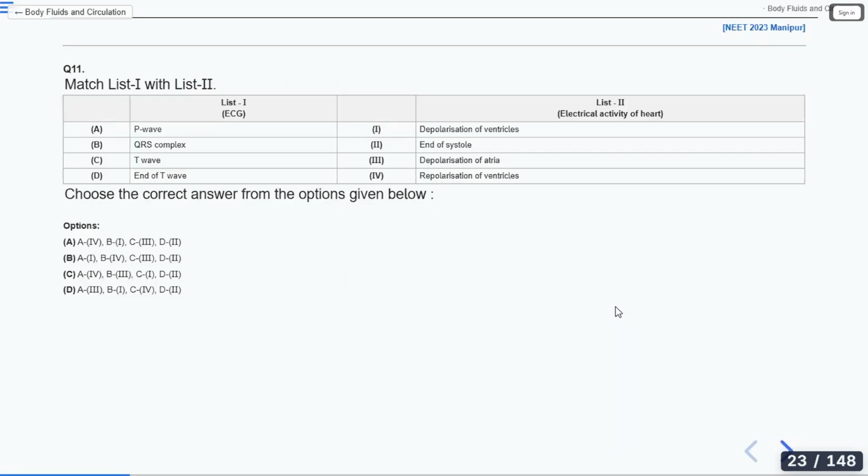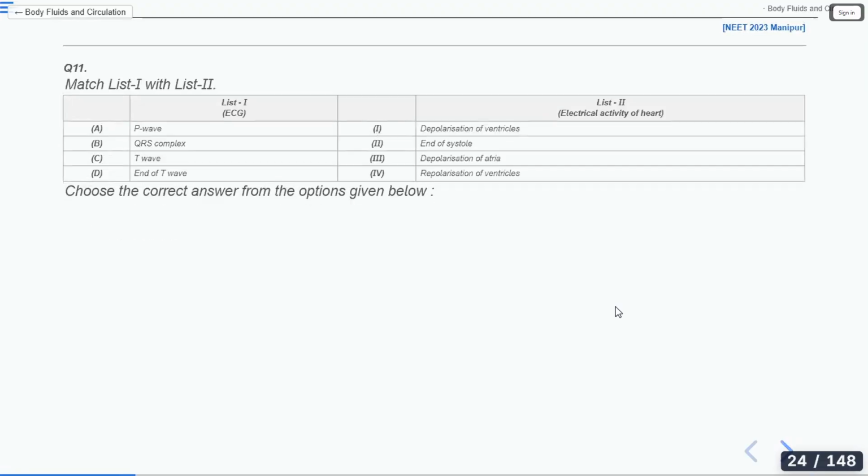See again, P wave, QRS complex, T wave and end of T wave. The answer is depolarization of ventricles, end of systole, depolarization of atria, repolarization of ventricle. Let's see the answer now.